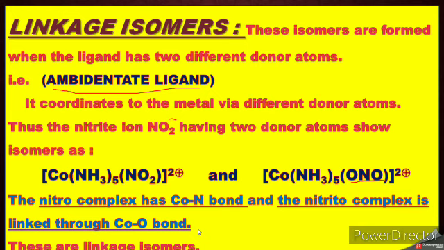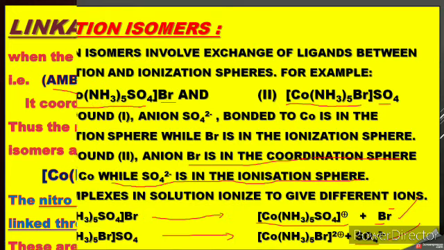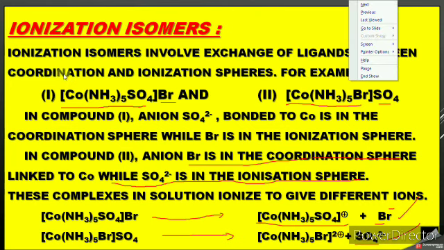So that's why these are called linkage isomers. That is the main difference. NO2 1 minus is the ambidentate ligand. Here the cobalt-nitrogen bond makes it the nitro compound, and this one has a cobalt-oxygen bond or linkage, so it is nitrito. That is the main difference in their names.